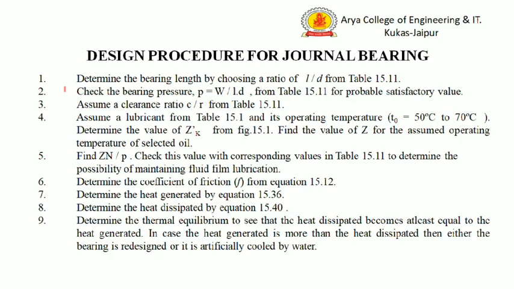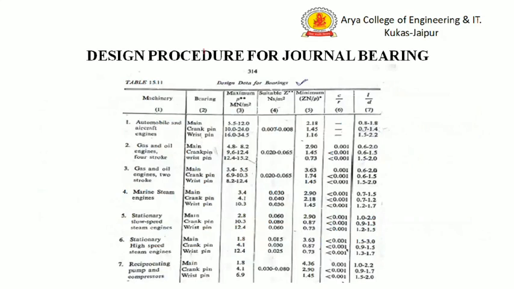Now the design procedure of the journal bearing. So first step is to determine the bearing length by choosing the ratio of L by D from table 15.11 of the data handbook. This is the table 15.11 of the data handbook.